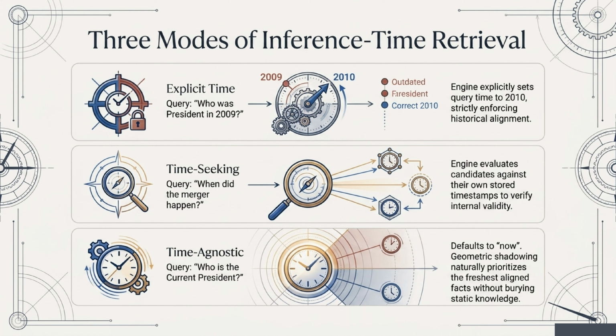On slide 15, we outline the 3 modes of inference time retrieval. First is explicit time, where a query specifically asks about a past year, and the engine strictly enforces historical alignment. Second is time-seeking, where the engine evaluates candidates against their own timestamps to answer when an event occurred. Finally, we have time-agnostic, which defaults to now. In this mode, geometric shadowing naturally prioritizes the freshest aligned facts without burying static knowledge.